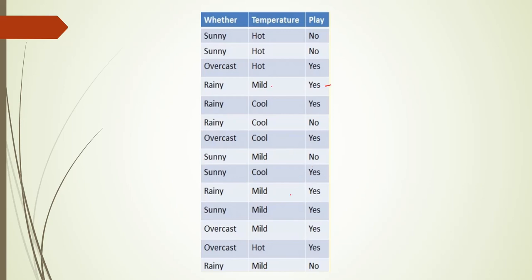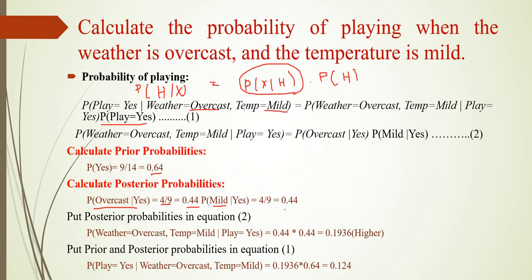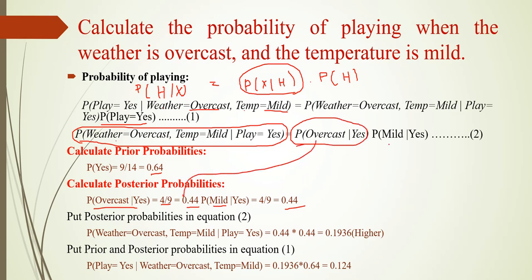Now you have to put these posterior probabilities in this equation. What is P of overcast given yes? That is equal to 0.44. And what is P of mild given yes? That is equal to 0.44. 0.44 into 0.44 is equal to 0.1936. Now we need to substitute this prior probability and posterior probability in our main formula. The posterior probability is 0.1936, the prior probability is 0.64. When we multiply both, that is equal to 0.124.